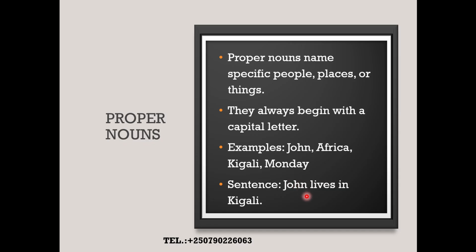So here we are having an example, but in a sentence form. John lives in Kigali. So John is a person. John is a person, which means that his name should be or must be written by capitalizing the first letter. John is a specific person.